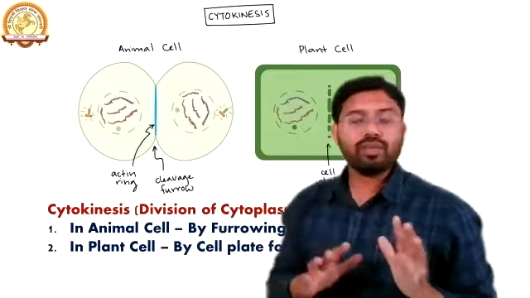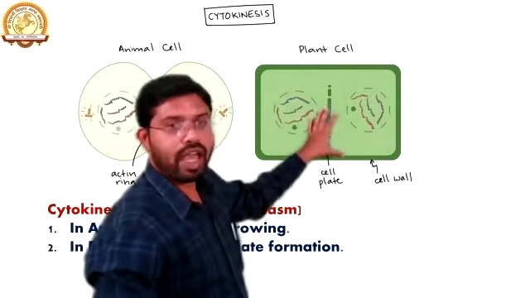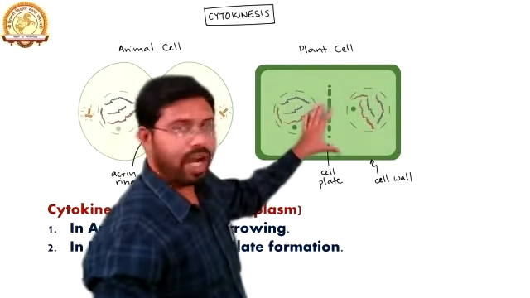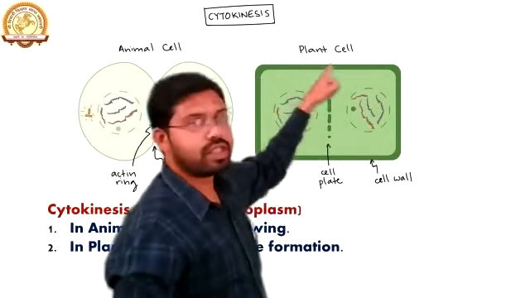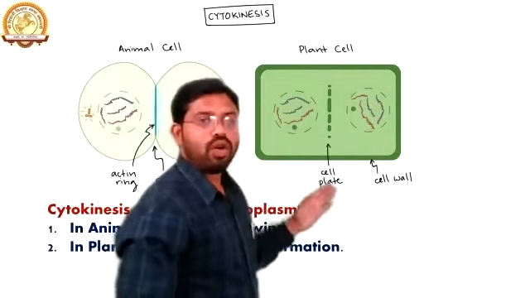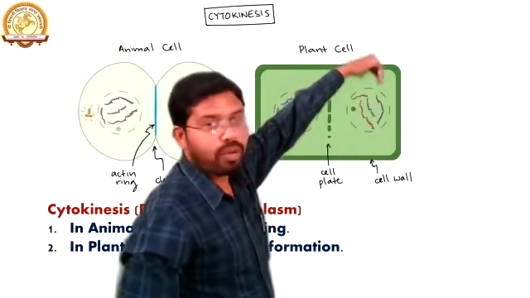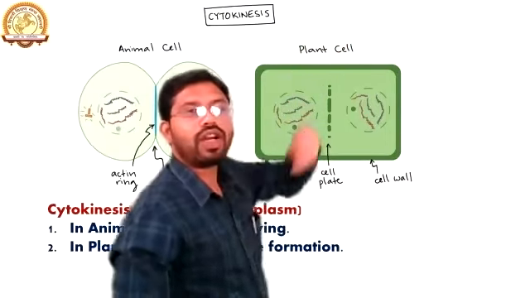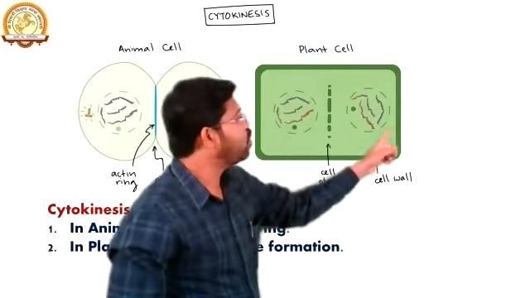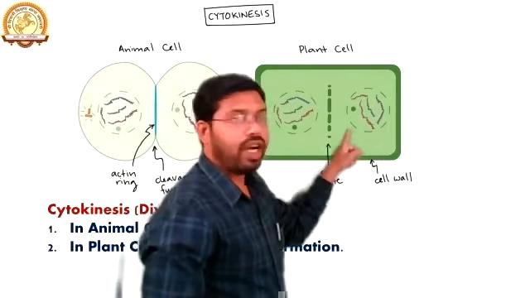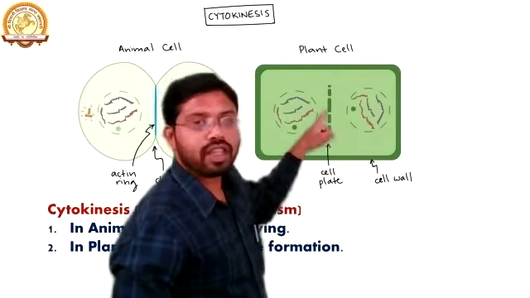Now, something is different in the plant cell. If we are talking about the plant cell, it has a cell wall. Because of the presence of the cell wall, the furrow formation from the outside will not take place. Instead, the formation of separating plates will take place inside the cell,